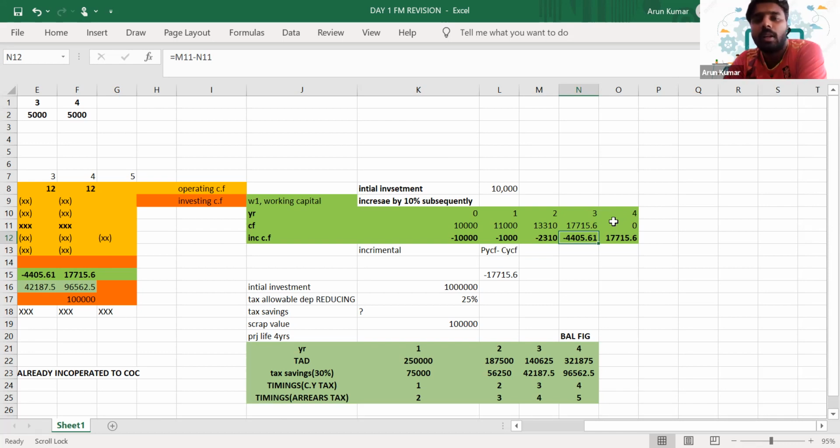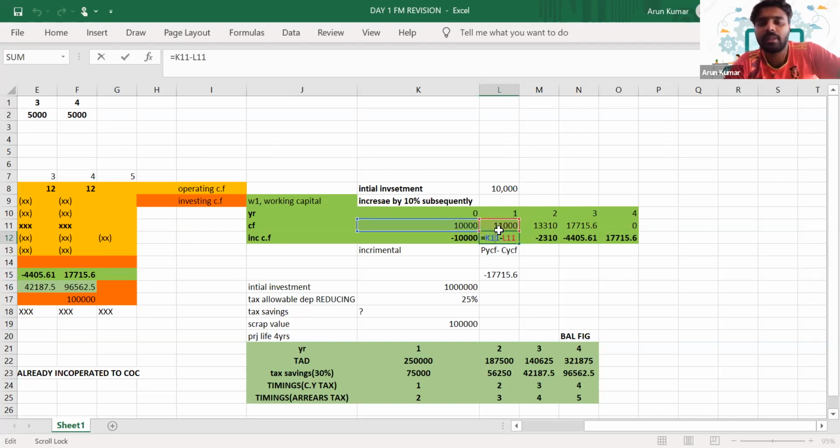But since I have said that in investment appraisal we should only consider the relevant cash flow, in year zero, what's the relevant cash flow? The investment in working capital, the whole value will be relevant. But in year one, the relevant cash flow means the incremental amount. What's the incremental amount? What you have invested extra compared to the last year. So how will you calculate the incremental?